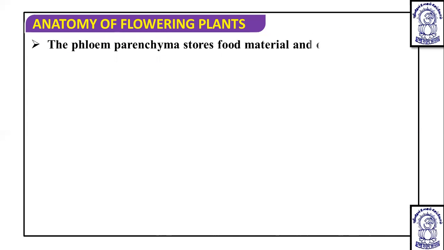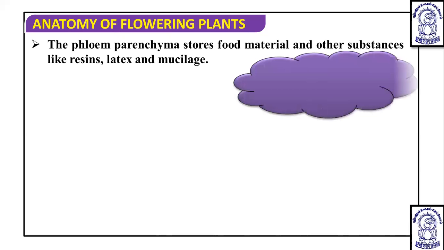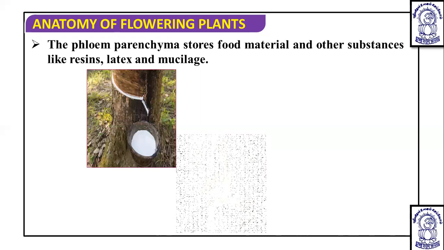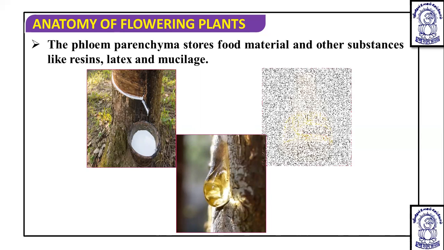If we talk about the function of phloem parenchyma, it stores food material. The main function of phloem parenchyma is to store food. Apart from food materials, other substances like resin, latex, and mucilage are also stored. Phloem parenchyma is absent in most of the monocots. From this phloem parenchyma, you will see the stored material releasing like this, and it can be collected.